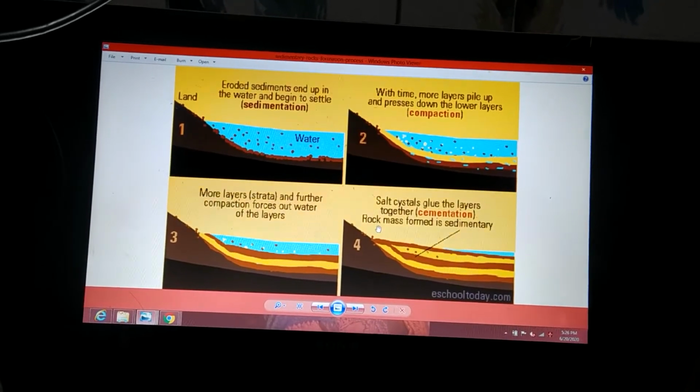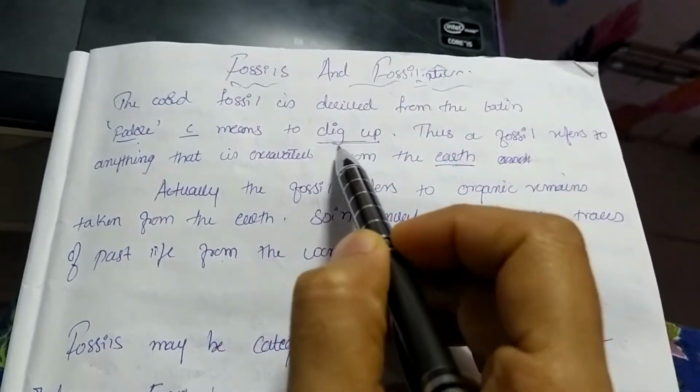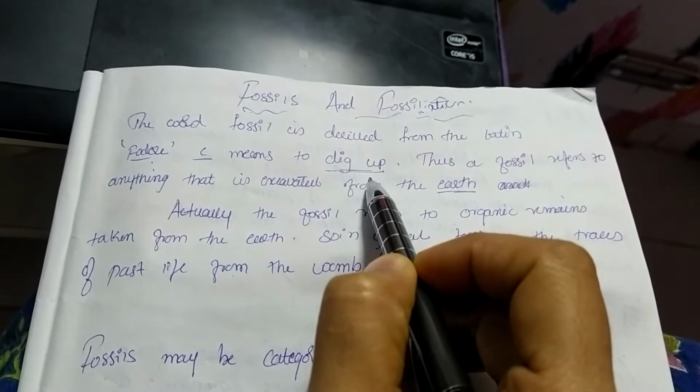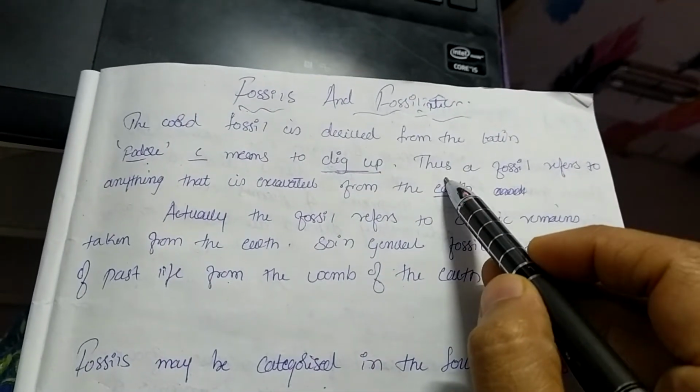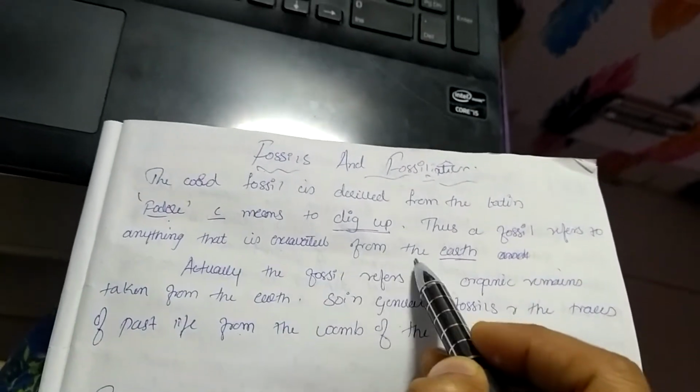The word fossil is derived from the Latin word fodere, which means to dig up. What are we going to dig up? We are going to dig up the earth in order to get these organic remains. Thus, a fossil refers to anything that is excavated from the earth.